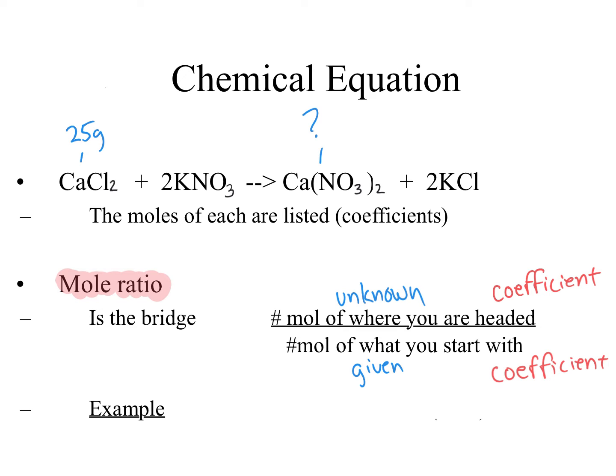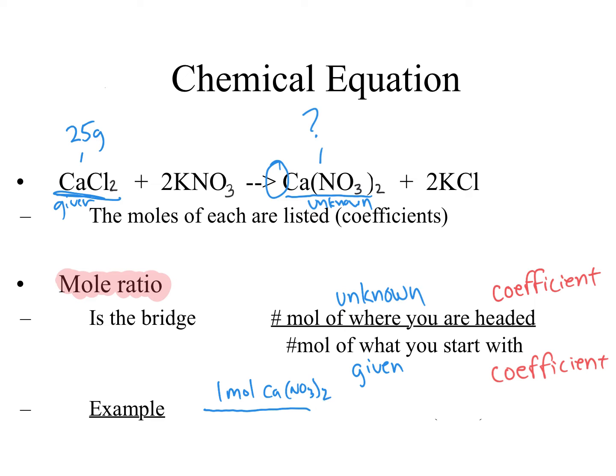So don't freak out yet. An example: above I said calcium chloride is going to be my starting point. That is my given. And I am going to go to calcium nitrate, which is going to be my unknown. So in this case, let's see if we can write this mole ratio, and we're going to look at the coefficients. Starting off, we have to look at the coefficient for the unknown. Well, what do you know? There's no coefficient there, which means that is 1 mole, because nothing there means 1.